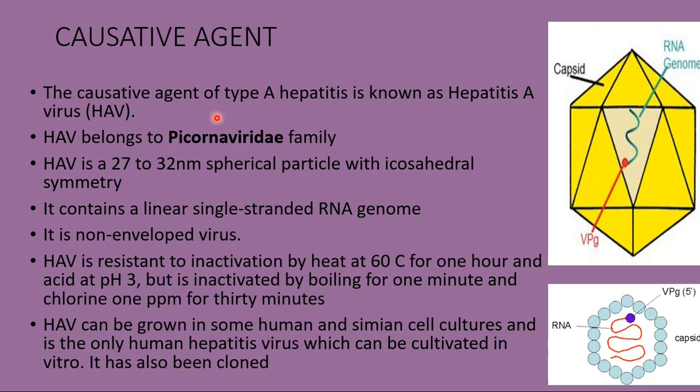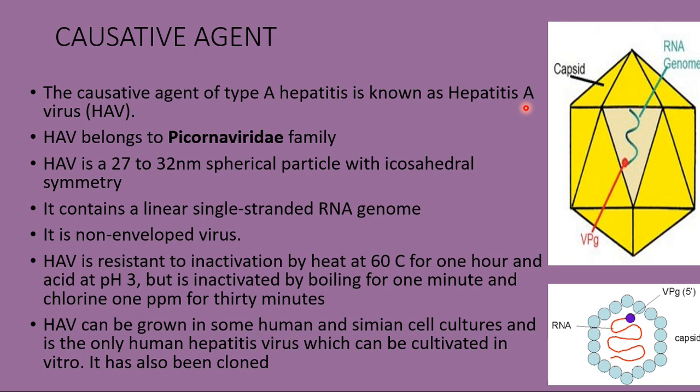Then coming to the causative agent, the causative agent of type A hepatitis is known as hepatitis A virus, simply HAV. This HAV belongs to the family Picornaviridae, and it is a 27 to 32 nanometer spherical particle with icosahedral symmetry. It contains a single-stranded linear RNA genome, and it is not an enveloped virus.